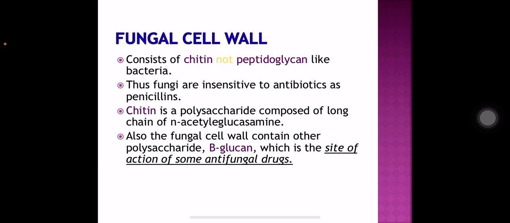The fungal cell wall contains chitin but not peptidoglycan. The fungi are insensitive to antibiotics like penicillins because they do not contain peptidoglycan, which is the site of action of penicillins. Now this chitin is a polysaccharide composed of long chains of N-acetylglucosamine, and the fungal cell wall also contains another polysaccharide, beta-glucan, which is the site of action of some antifungal drugs.